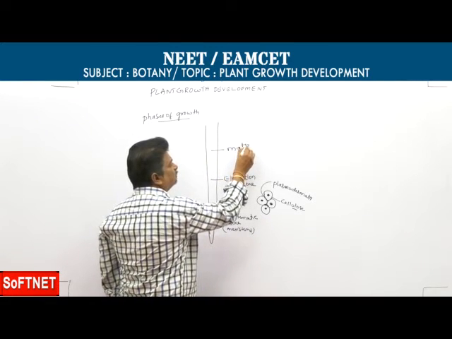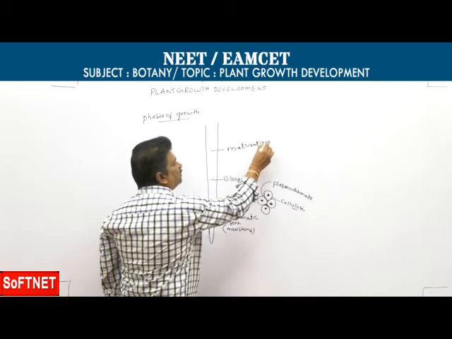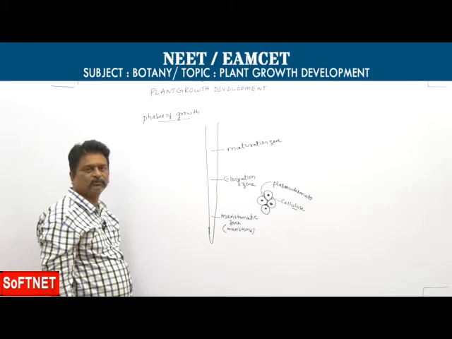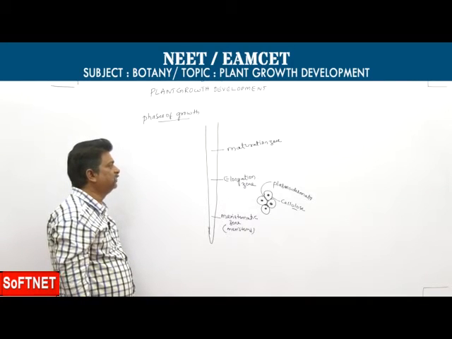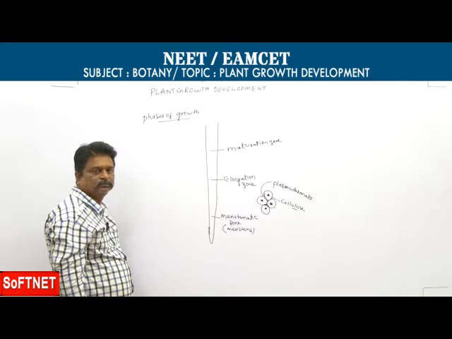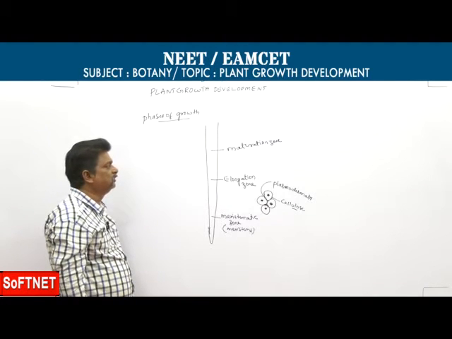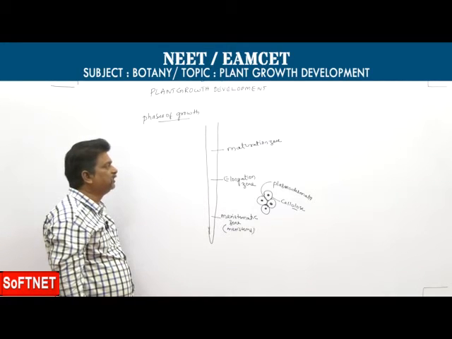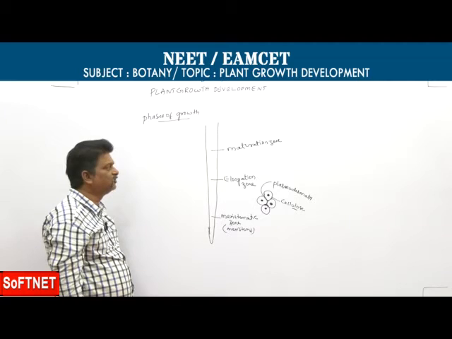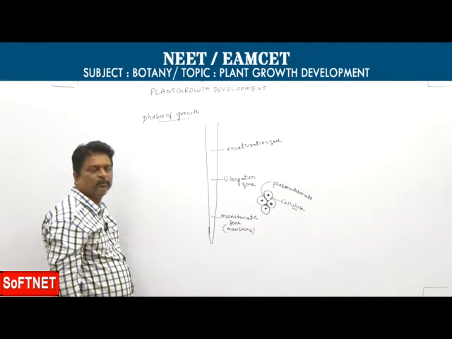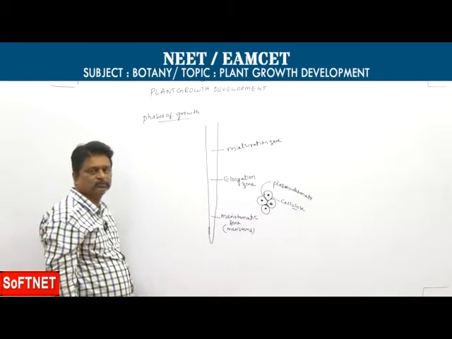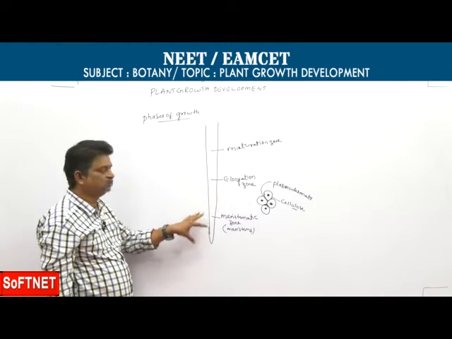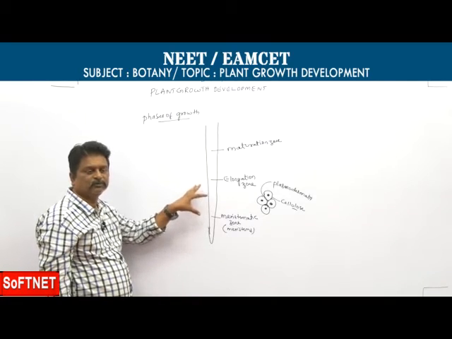Proximal to elongation is the maturation zone. In the maturation zone, cells attain maximum size, then increase in thickness, and protoplasm modification also takes place. These are the phases of growth.